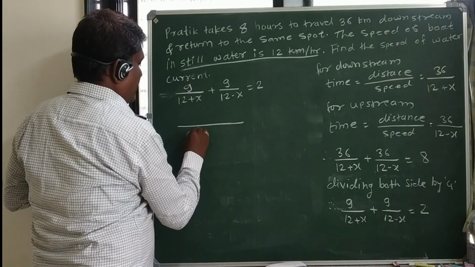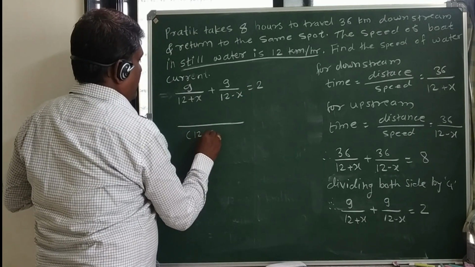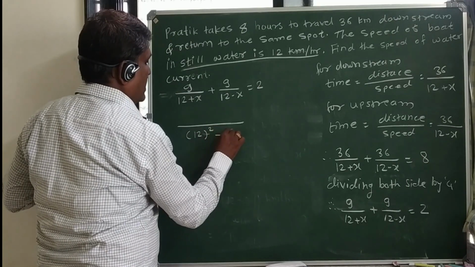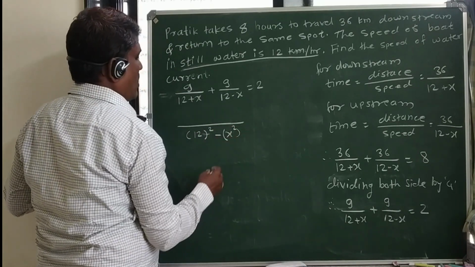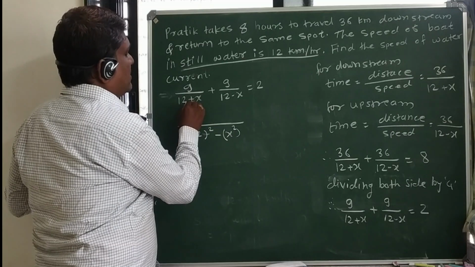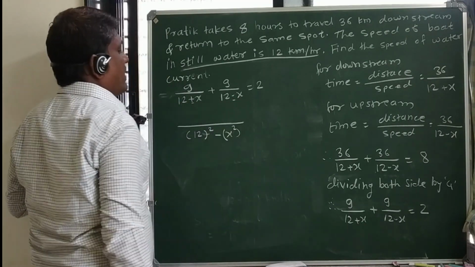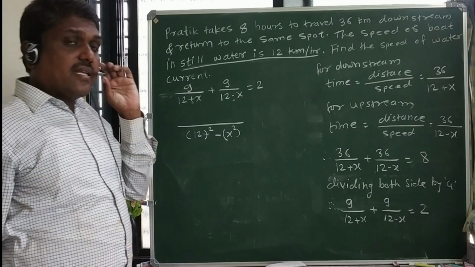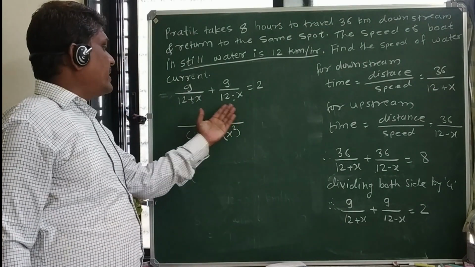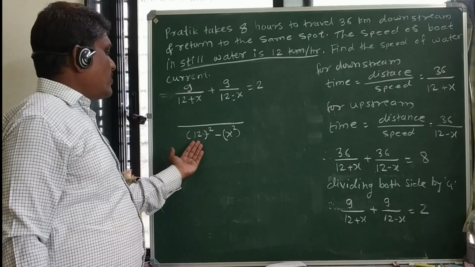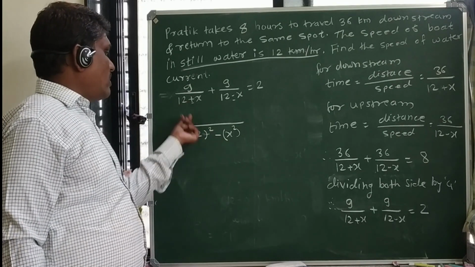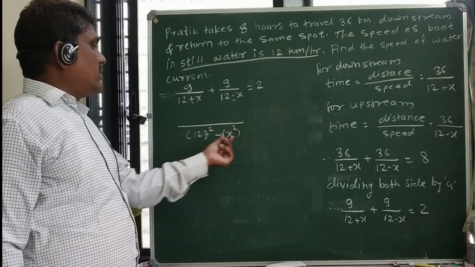Making the denominator the same, 12 square minus x square. So how does it become? These are the two denominators, one having the plus sign and one having the minus sign, so they are consecutive terms. If they are such terms, we get the difference of squares: square of 12 minus square of x.